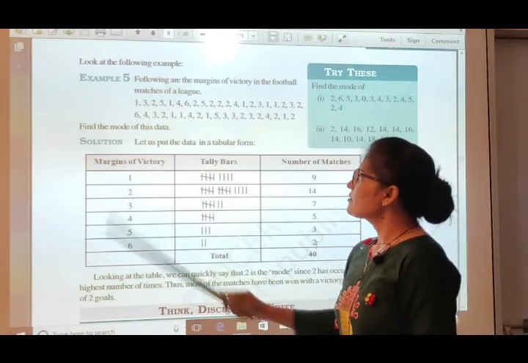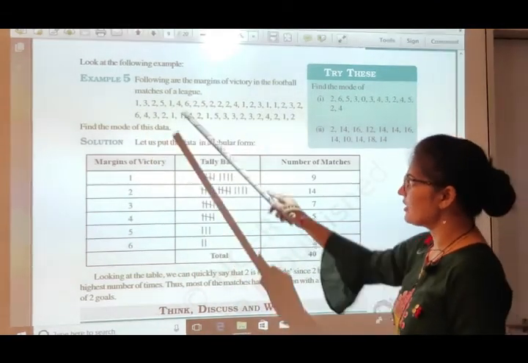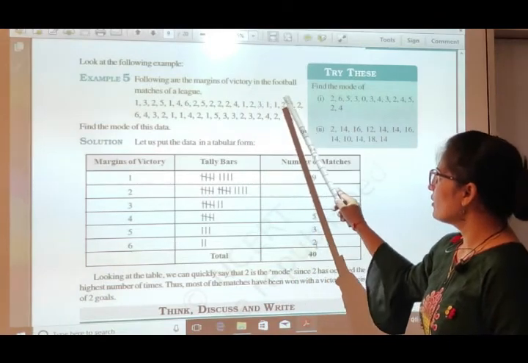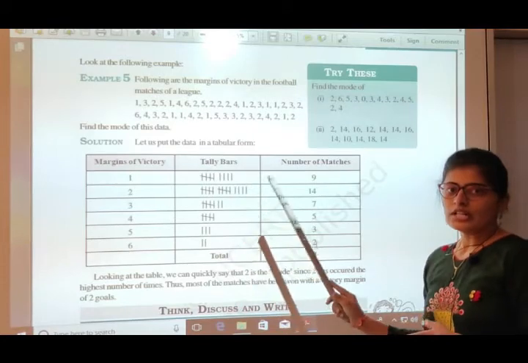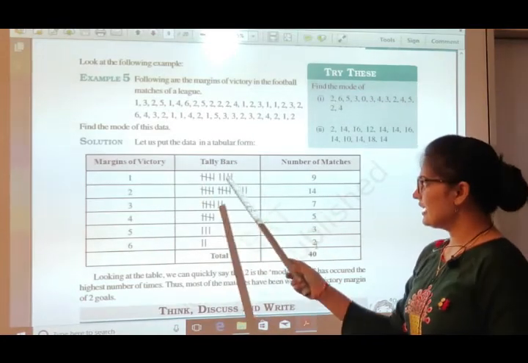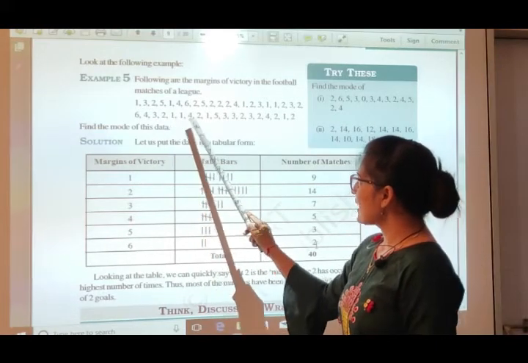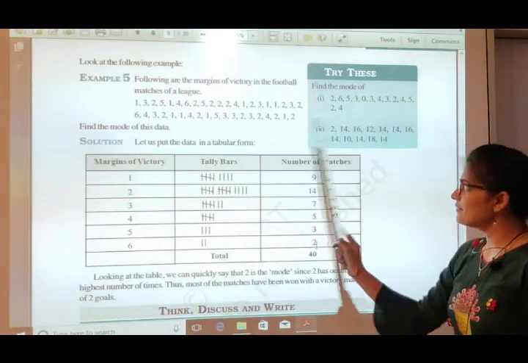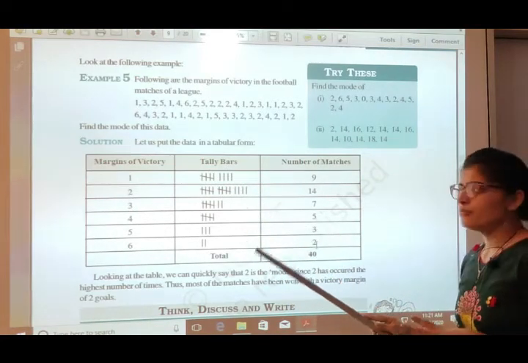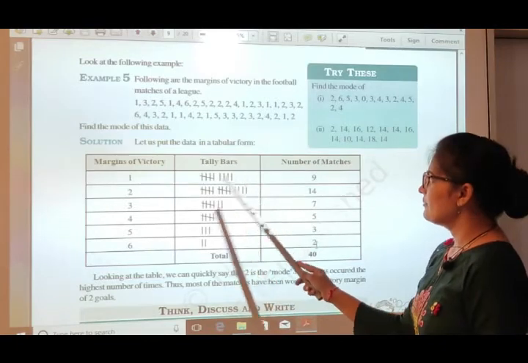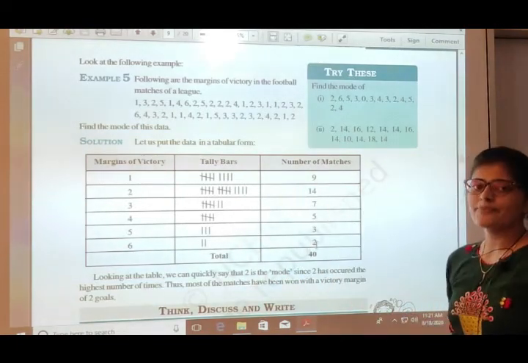Now how many times is 1 there over here? Here you can see 1, so for 1 we put a tally mark. 2, 3, 4, 5. For 5 we have to put 4 lines and then cut one line across; this is a bunch of 5 tally marks. After that 6, 7, 8 and 9. 9 marks are there, so we put one bunch of 5 and then 1, 2, 3, 4 again. Then we get the tally marks as 9. So the frequency, or number of matches, will be 9.